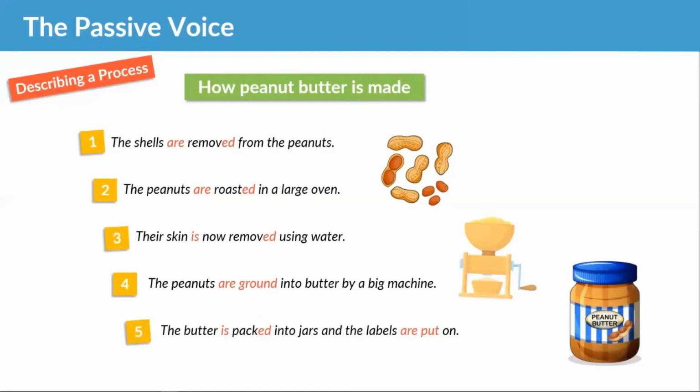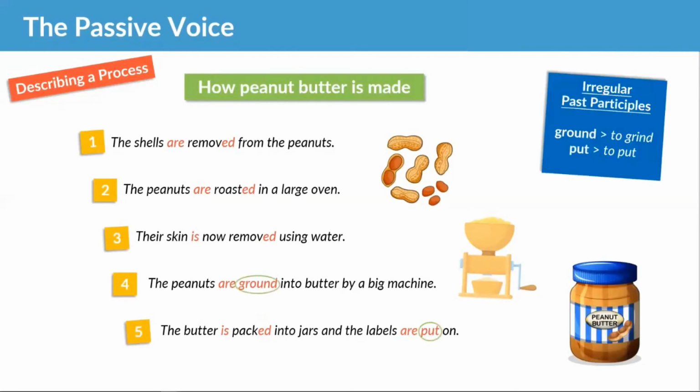Now, there are two irregular past participles here. We have ground and we have put. And they, of course, like I said, are irregular. Ground is the past participle of the verb to grind, and that means like to crush, to grind.